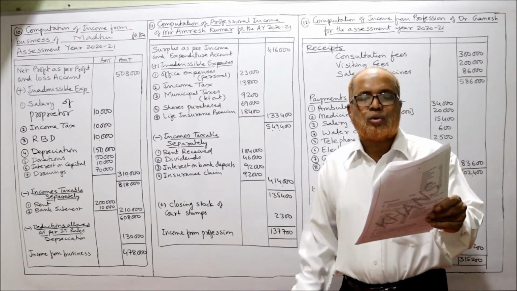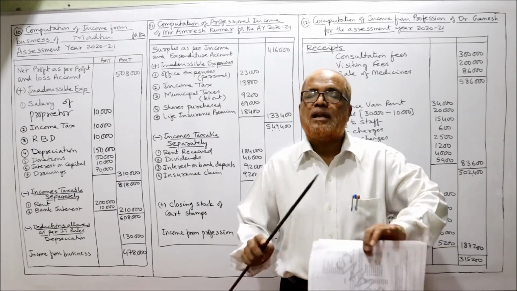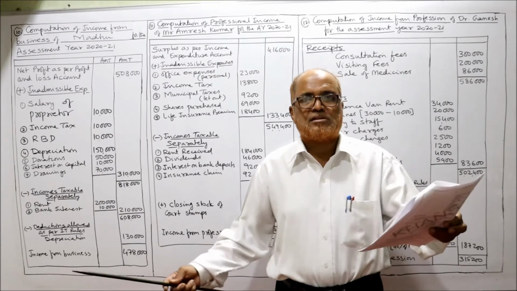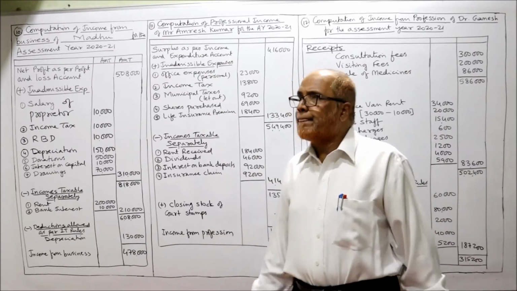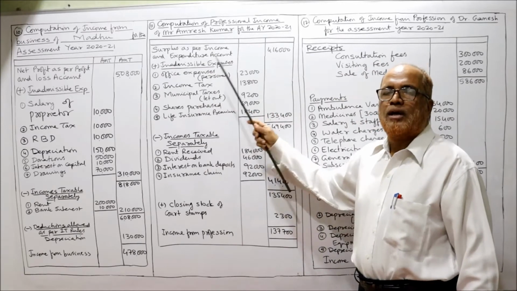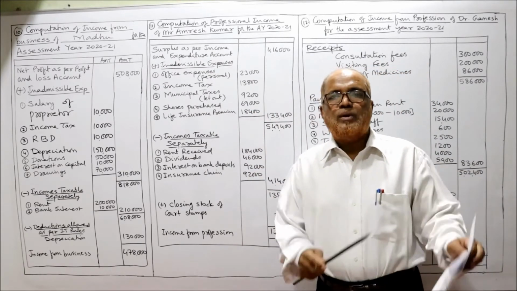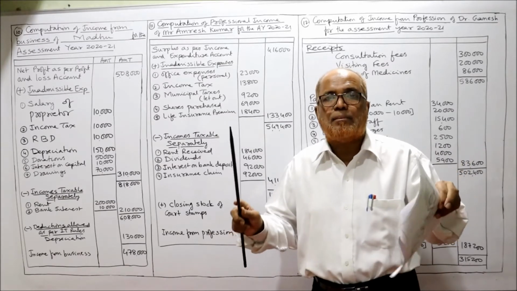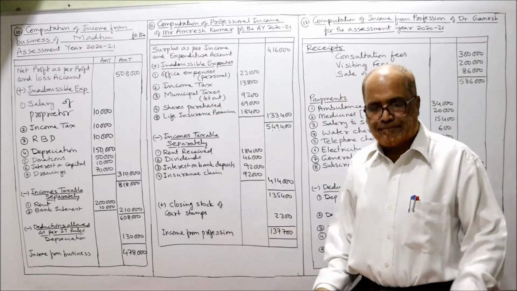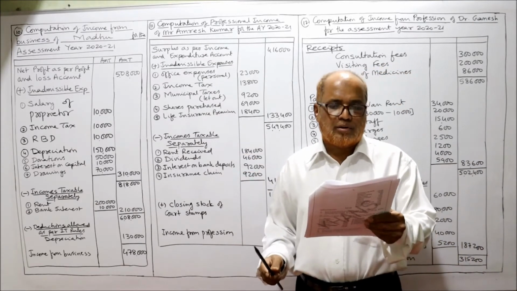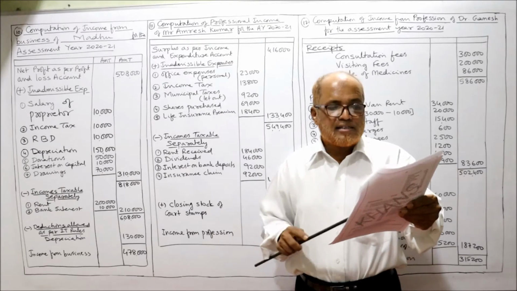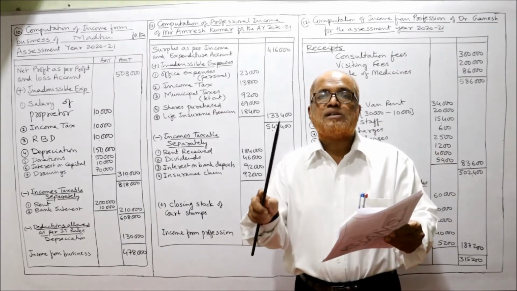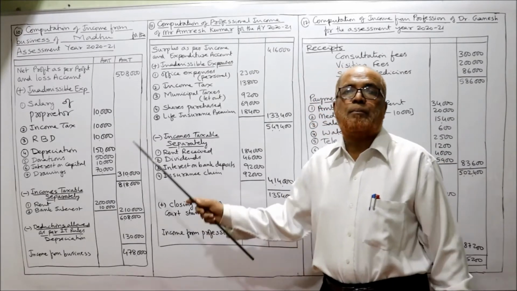Then office expense includes 23,000 as personal. Personal expenses are not allowed. So office expense personal we disallow 23,000. That's it. The remaining procedure is exactly the same. We have taken surplus as per income and expenditure account, add back inadmissible expenses. We see the debit side of the income and expenditure account, whichever expenditure is not allowed by the Income Tax Act will be added back. Office rent allowed. Office expenses, it is given in adjustment. Office expense includes 23,000 as personal. The office expenses 23,000 will be disallowed because it is personal.